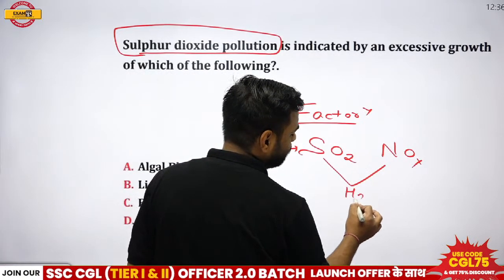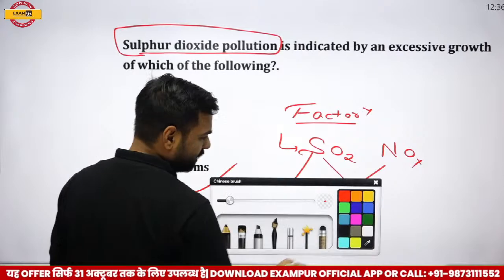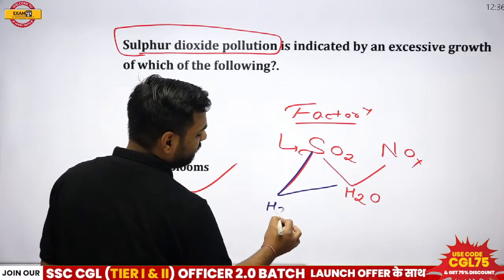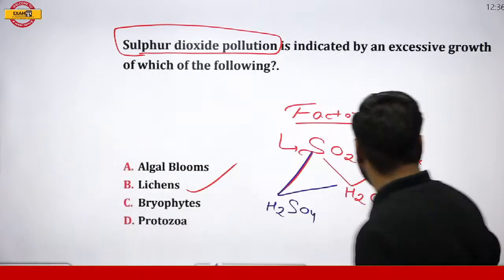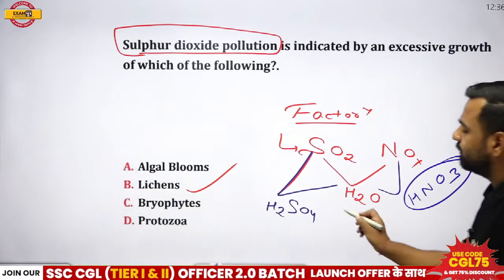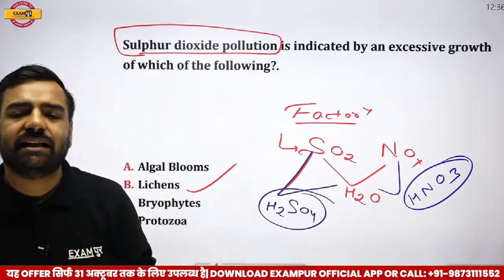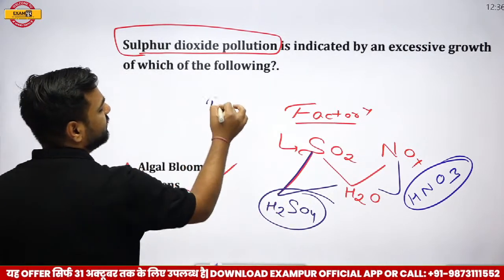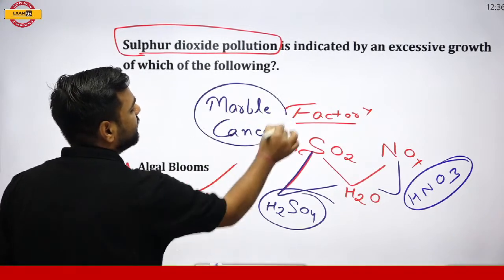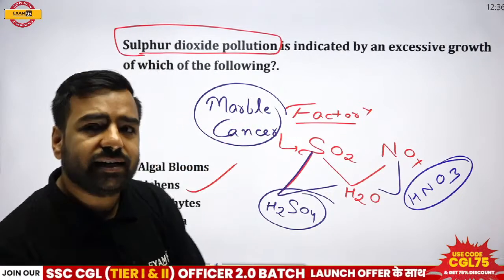When these gases reach the air, there we have moisture, that is water, and if these gases react with this water, they will make H2SO4, and the others make HNO3. This is nitric acid. This is sulfuric acid. And this rain is known as acidic rain, because of which there are several things occurring, like marble cancer. Marble cancer is when the Taj Mahal's marble is depleting. That is your acidic rain.